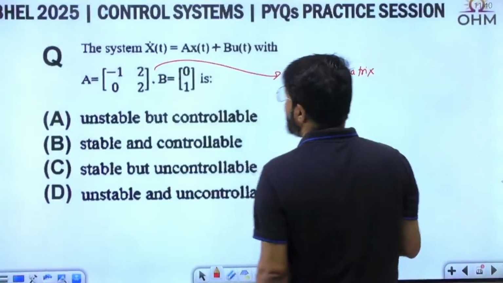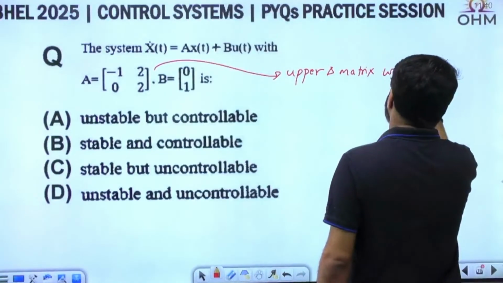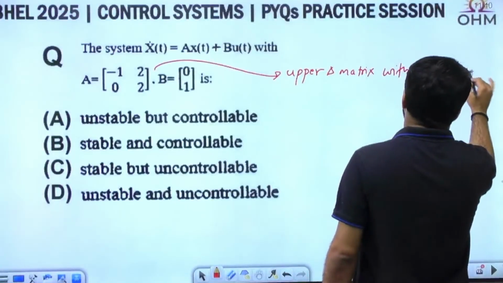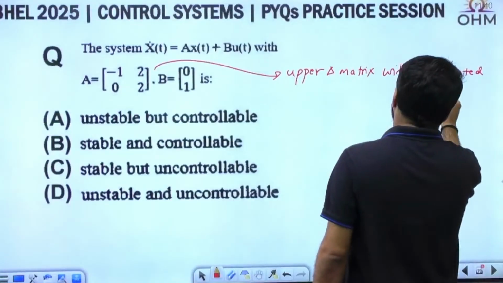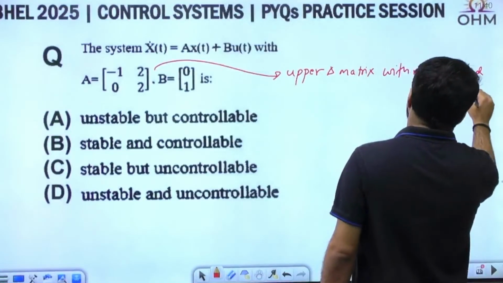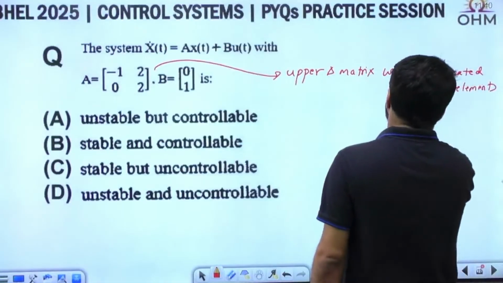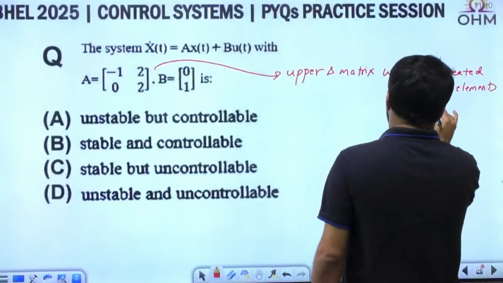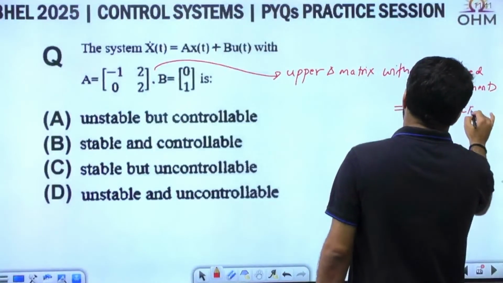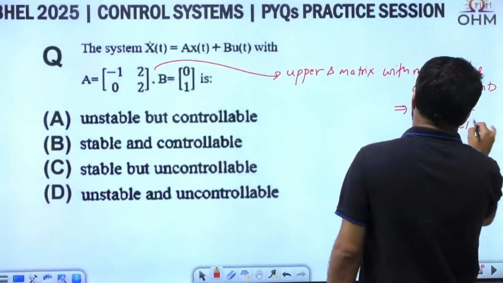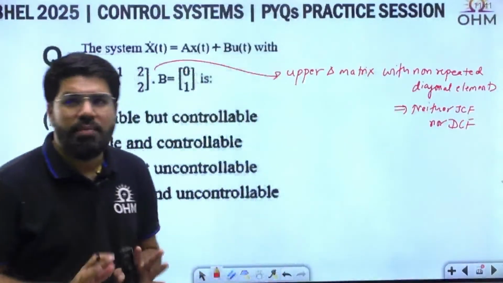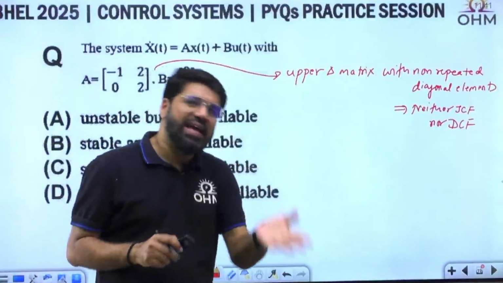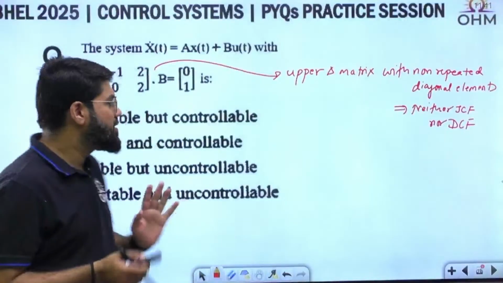Okay. It's an upper triangular matrix, but with non-repeated roots, non-repeated diagonal elements. So this particular form for controllability, I am telling you, is neither JCF nor DCF, because JCF form has an upper triangular matrix but with repeated eigenvalues, and DCF form has a diagonal matrix. So that is not there anyways.